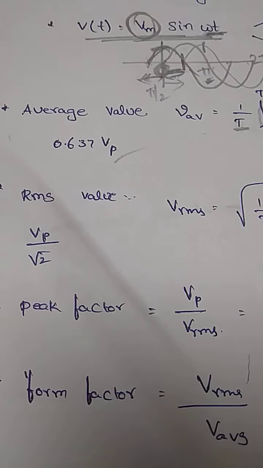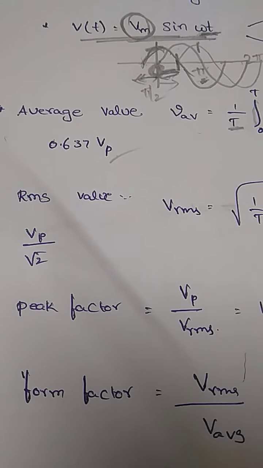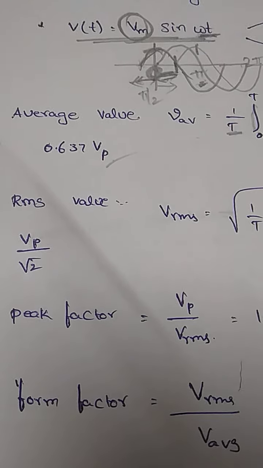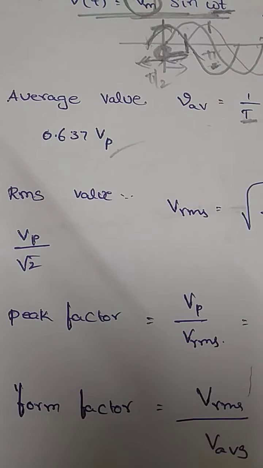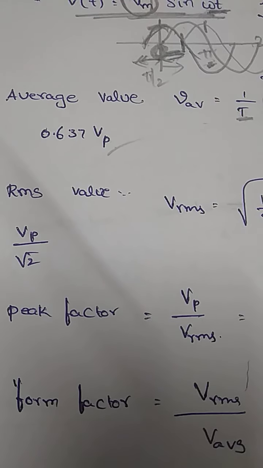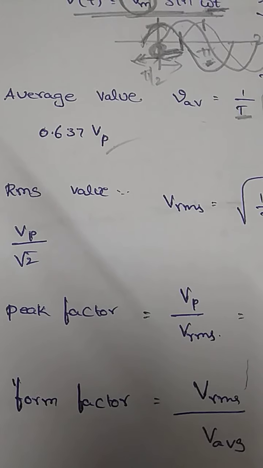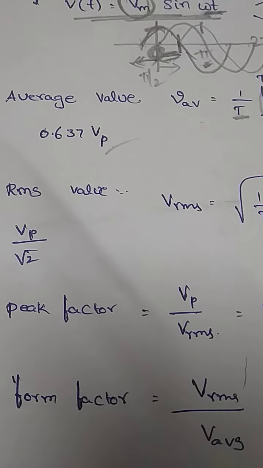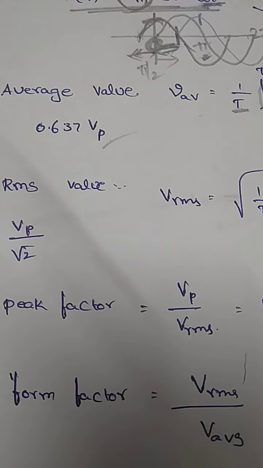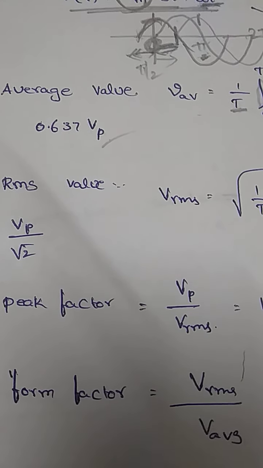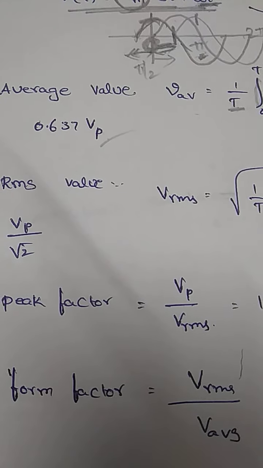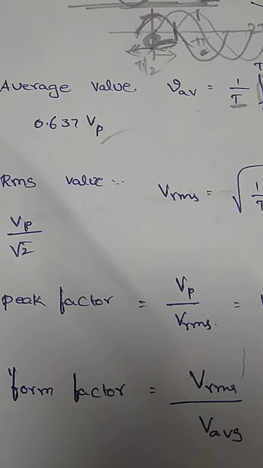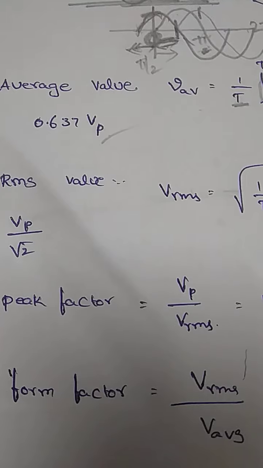So the value of the AC voltage source must be adjusted to produce the same amount of heat as developed with the DC source. That value will be equal to your RMS value.